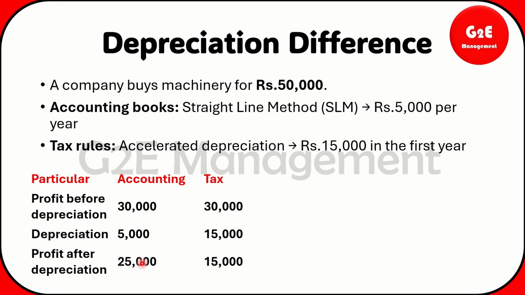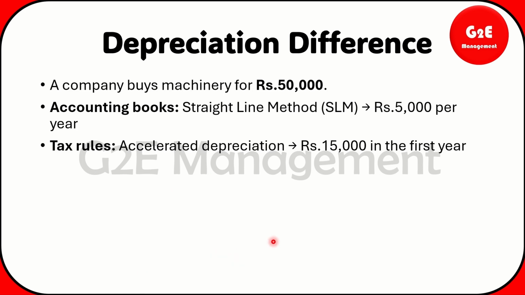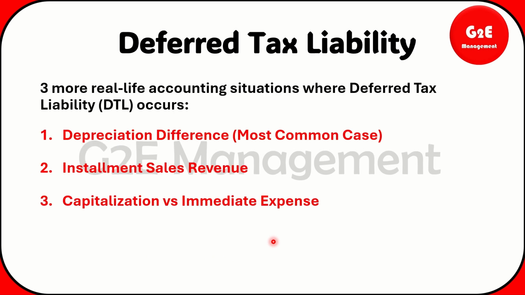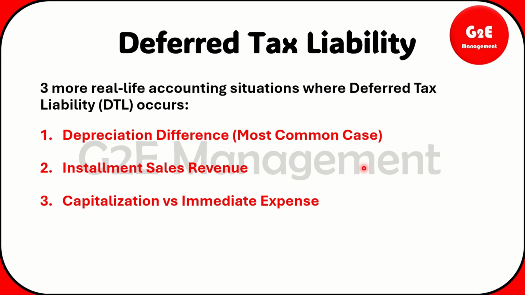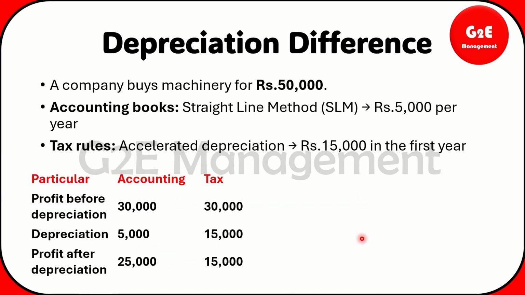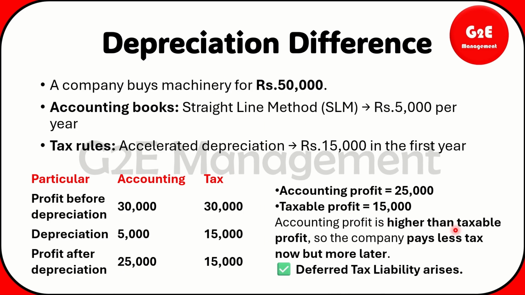While accounting profit, that is a book profit, is higher and tax profit is lower. In a sense, already we looked over here for the differentiation. Book profit is higher and tax profit is lower. In a sense, it is coming under deferred tax liability, right? That is what we looked. So that's the thing we have written over here, that is accounting profit is higher than taxable profit.